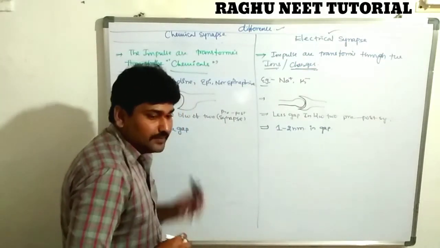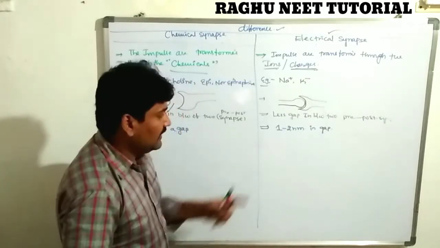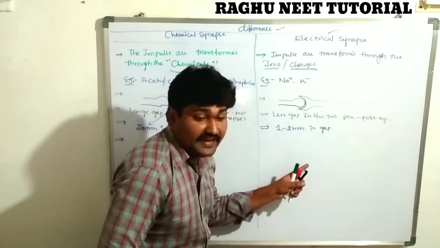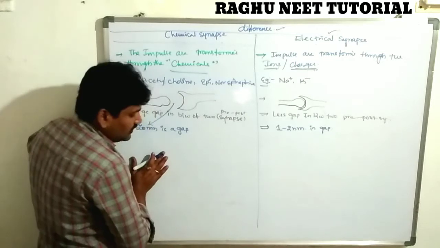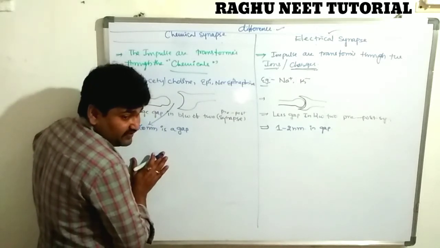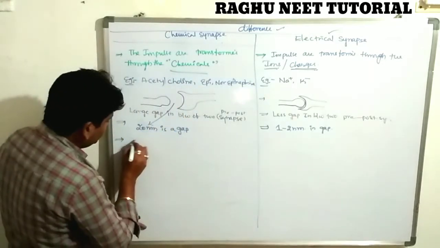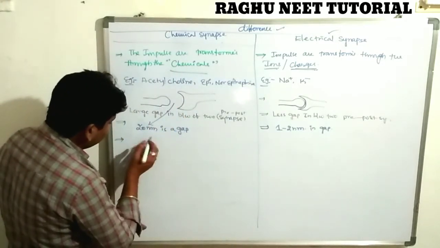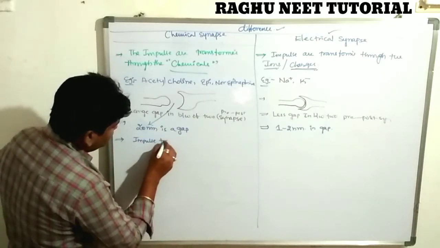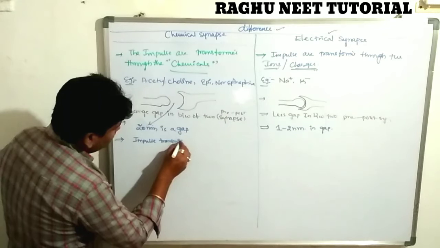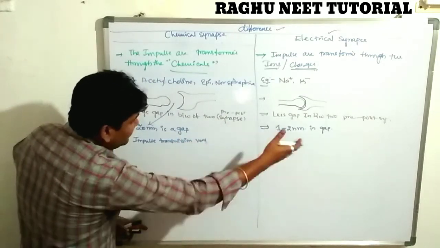The chemical substances take more time for exchanging information, but the electrical synapse exchanges information very rapidly. The chemical impulse transmission is very slow compared with the electrical impulse.